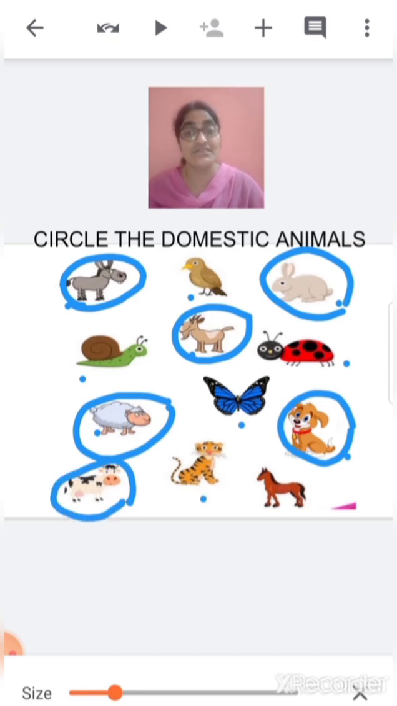Now what is this? This is a tiger. Is tiger a domestic animal? No, tiger is not a domestic animal. So we will not circle it. Now what is this? This is a horse. Horse is a domestic animal. Yes, horse is a domestic animal. So we are going to circle it.